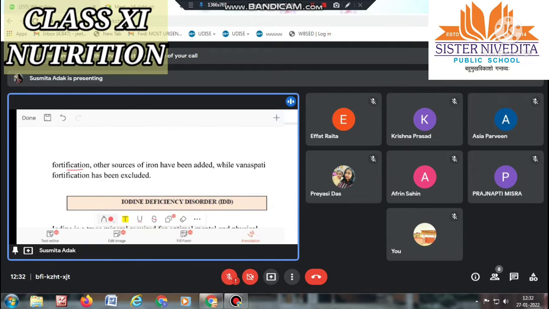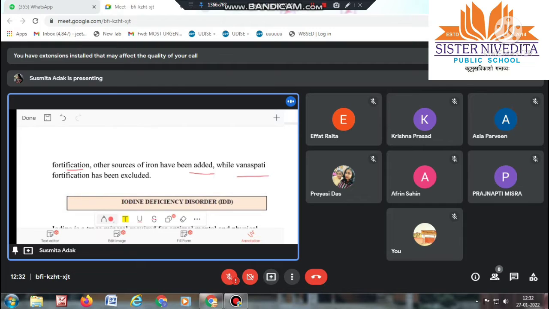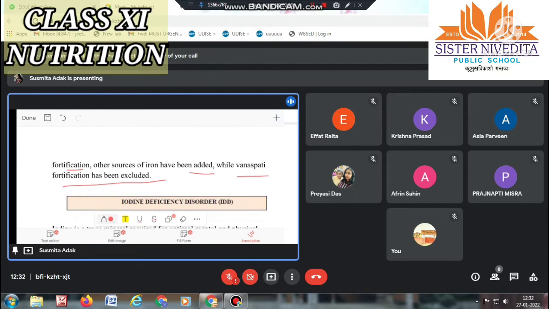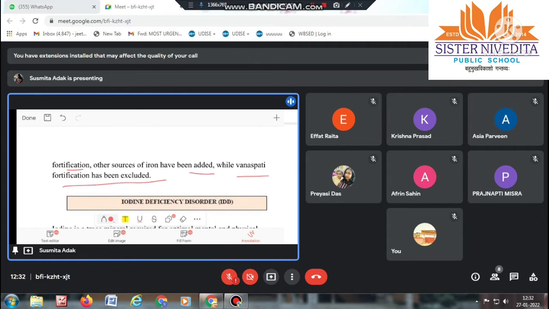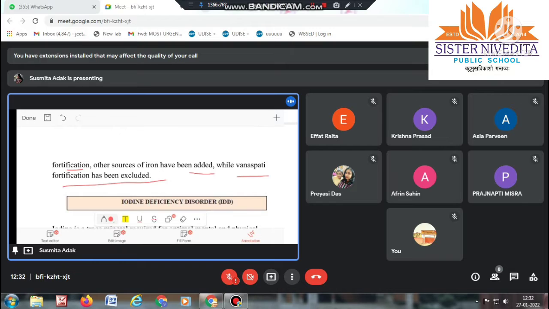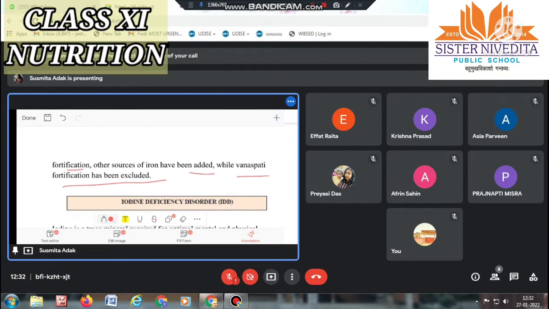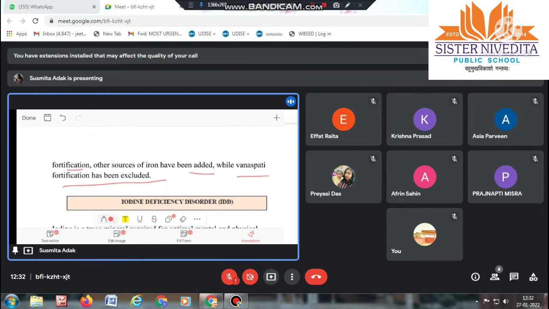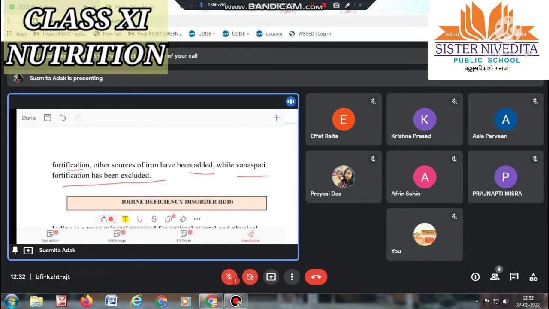Other sources of iron have been added while vanaspati fortification has been excluded. Now this vanaspati is not there in the fortification process. This has been excluded, and now the daily use foods, which type of foods we are taking daily, this type of foods has been fortified and the process has been started now.